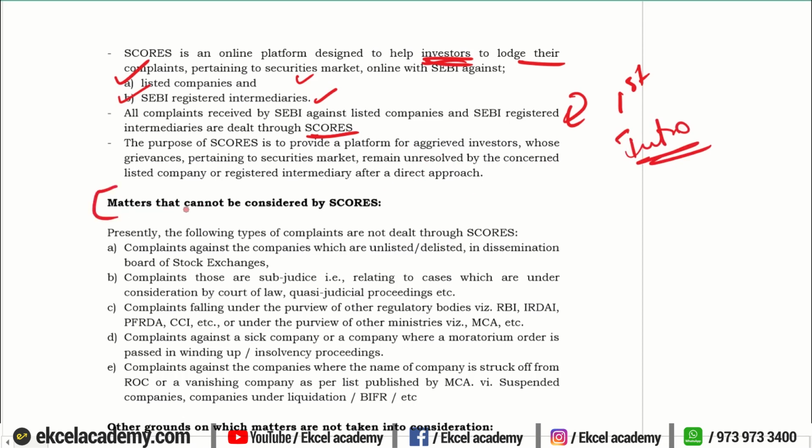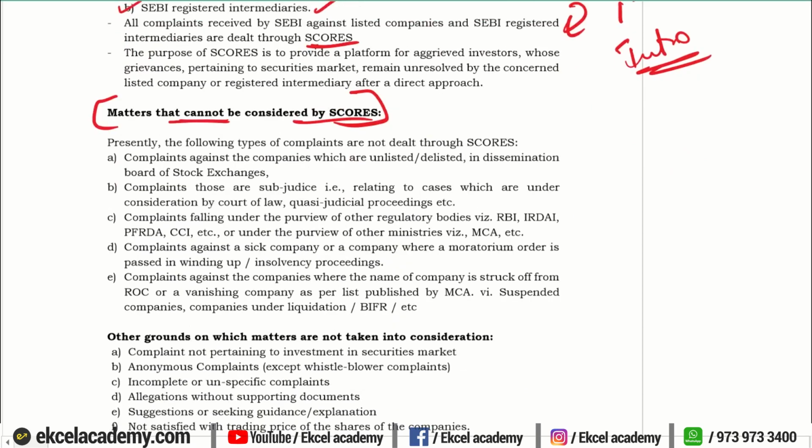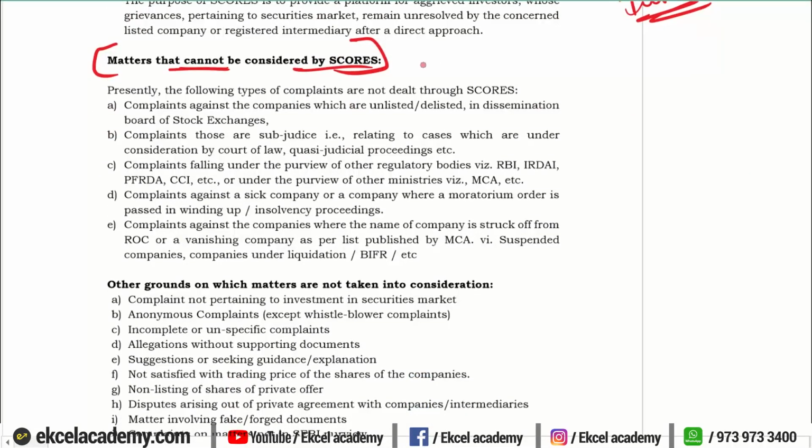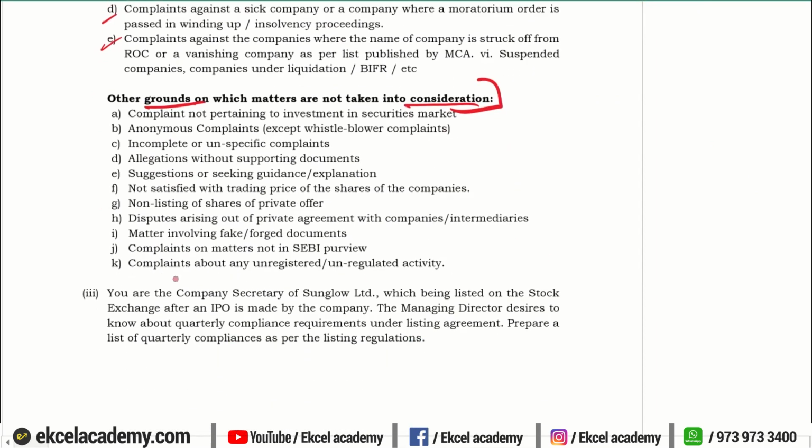Then we will go on to the main concept, that is, what are the matters that cannot be considered by SCORES, that cannot be accepted as a complaint by SCORES. Give them the details which we have already studied, and the grounds on which the application will not be taken into consideration.